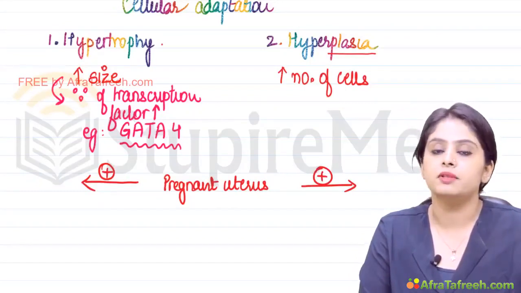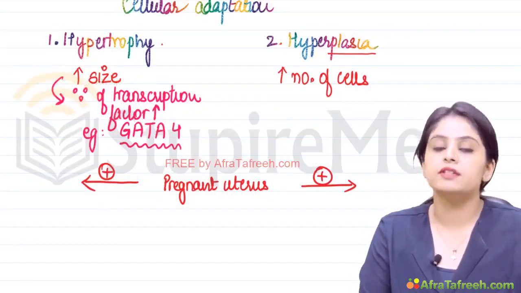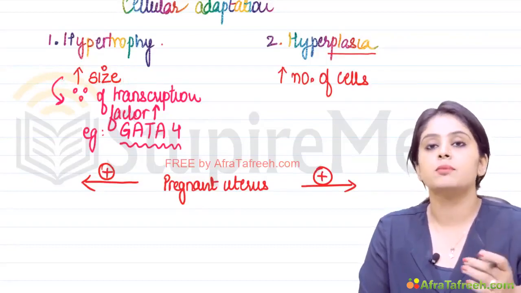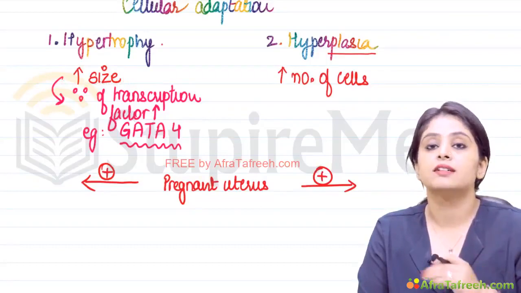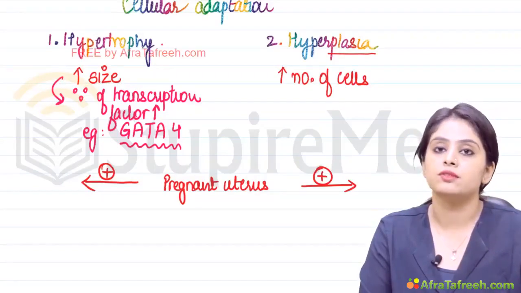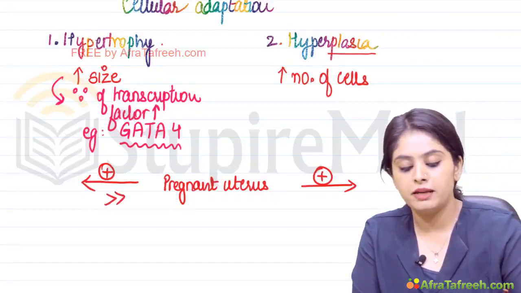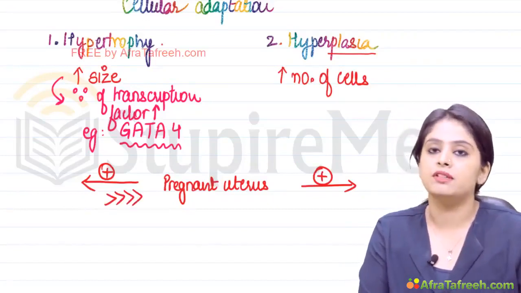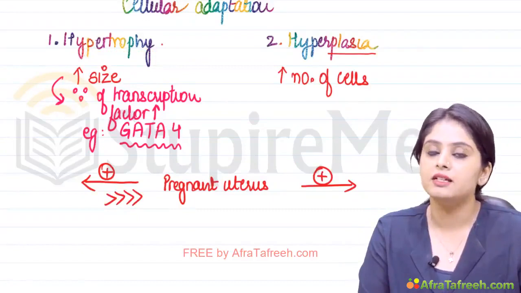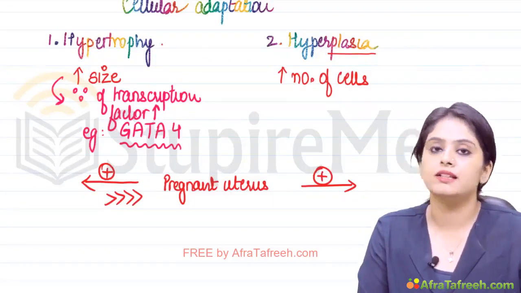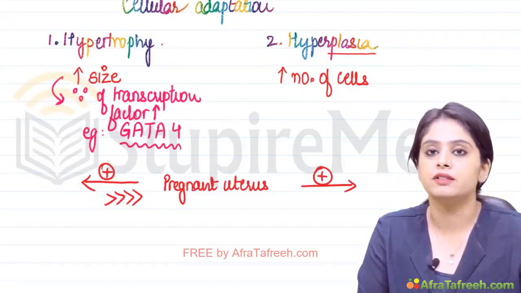It is a common example, but the examiners would definitely like to trick you somewhere down the line. So if they give hypertrophy and hyperplasia as separate options, what will you select? Remember, it is more of hypertrophy than hyperplasia. So if you have to select any one, it will be hypertrophy. But if you have the option of both, then that is the best answer that you can provide.